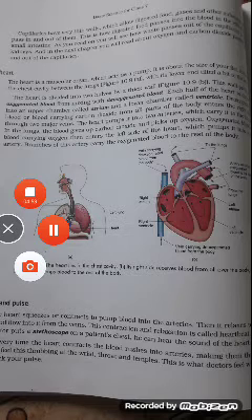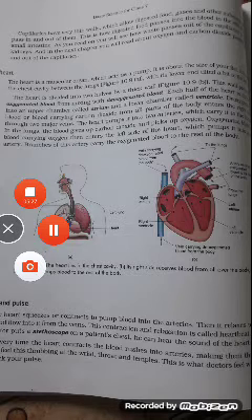It pumps blood that comes to it from other parts of the body through the circulatory system. It pumps deoxygenated blood to the lungs for oxygenation, and oxygenated blood to all parts of the body.